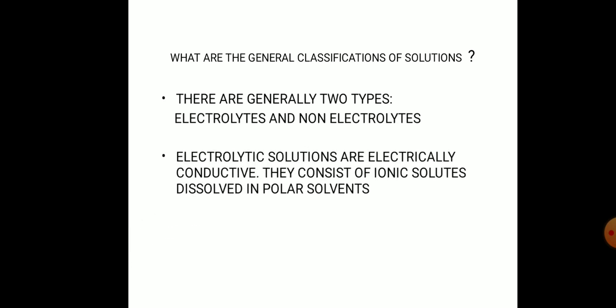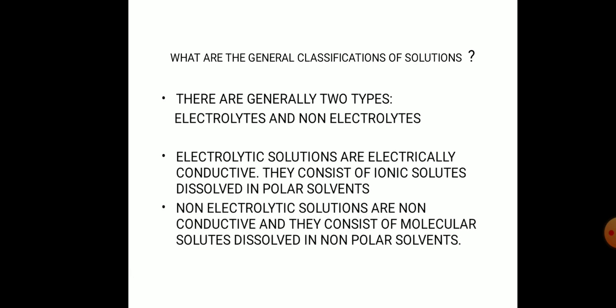What are the general classifications of solution? There are generally two types. The first one is electrolytes and the second is non-electrolytes. Electrolytic solutions are electrically conductive. They consist of an ionic solute dissolved in a polar solvent.